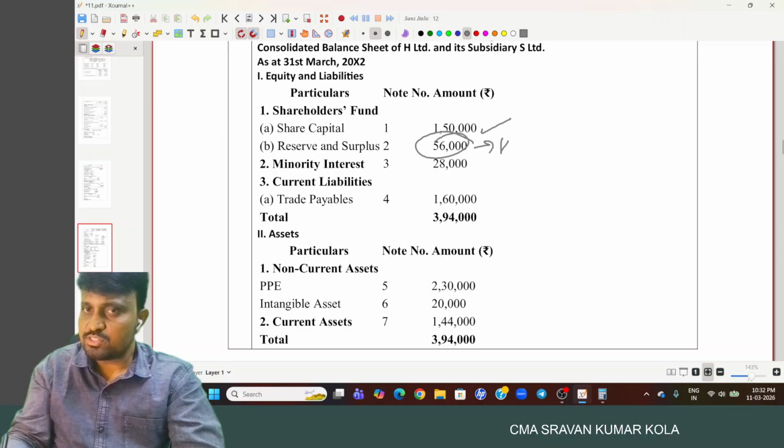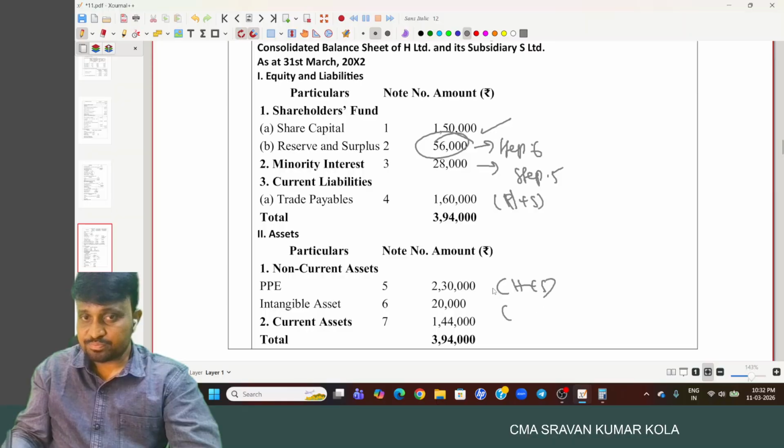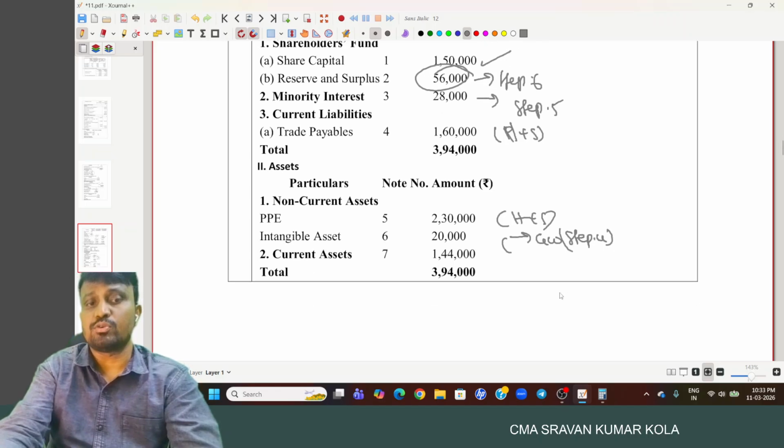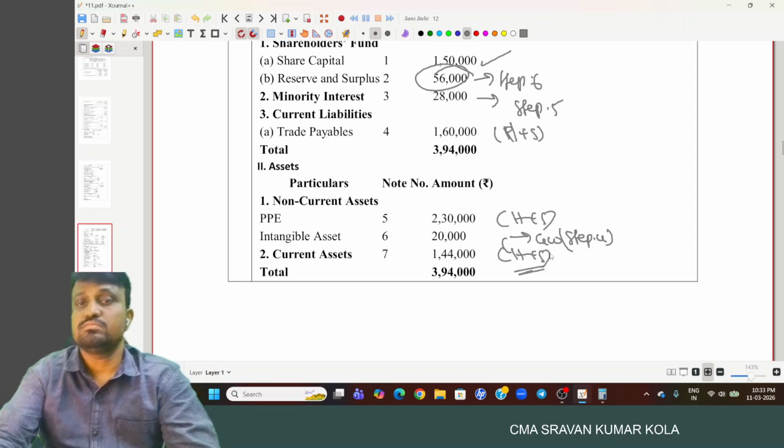Reserves and surplus, step 6. Minority interest, step 5. Trade payables, H Limited plus S Limited. PPE, H Limited plus S Limited. Intangible asset is nothing but goodwill, step number 4, cost of control. And current assets, H Limited plus S Limited.